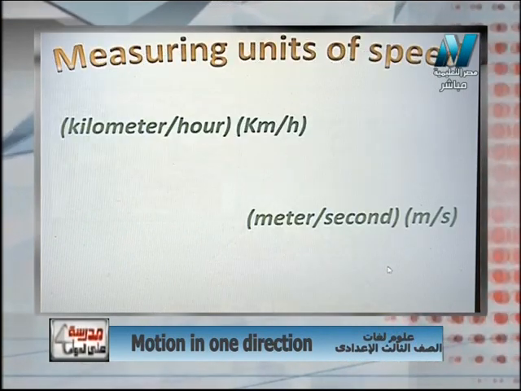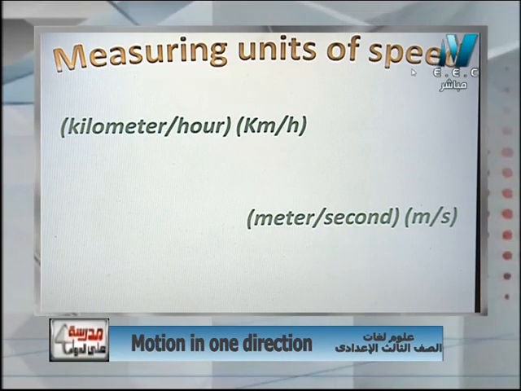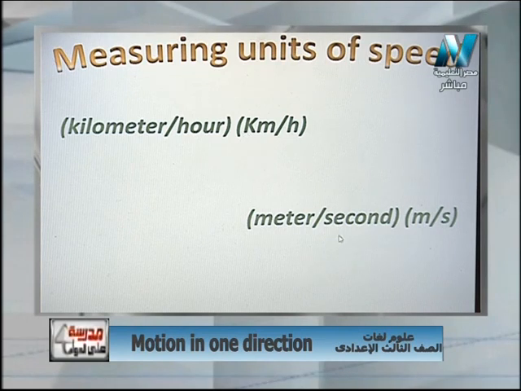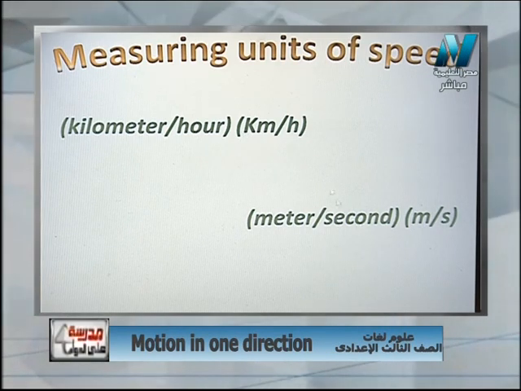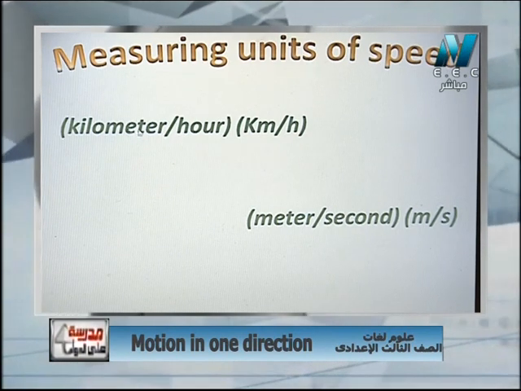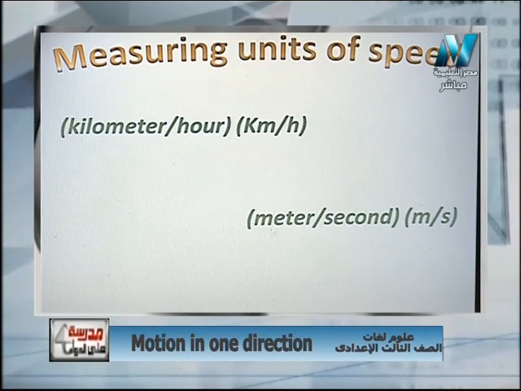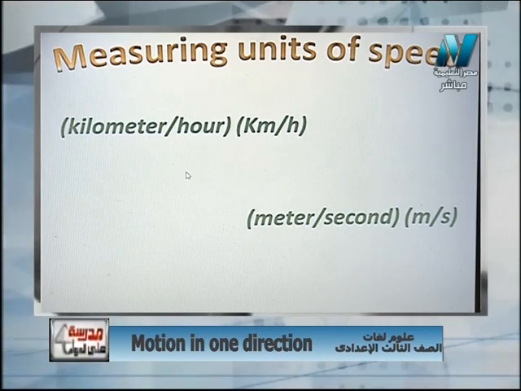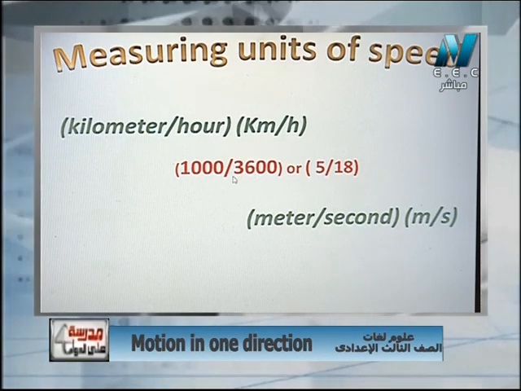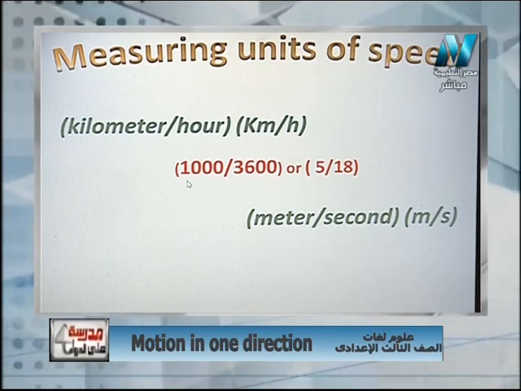Okay? What about the measuring unit of the speed? We have two units for speed, kilometer per hour or meter per second. These are the two units only we are going to deal with in this lesson. How can I change kilometer per hour to meter per second, or the opposite, meter per second to kilometer per hour, by this method: 1000 divided by 3600. Let's see what is meant by this.